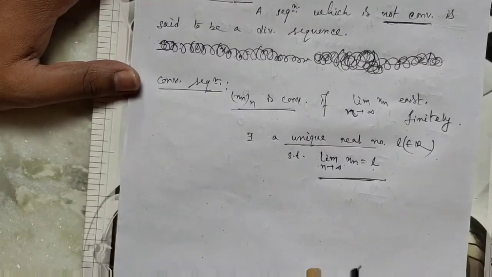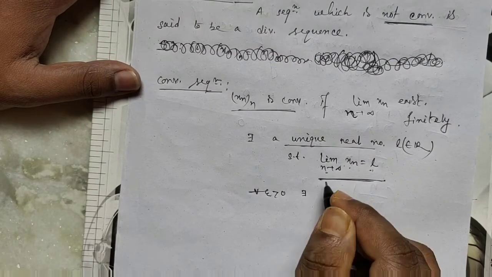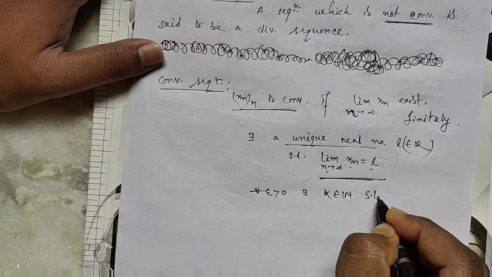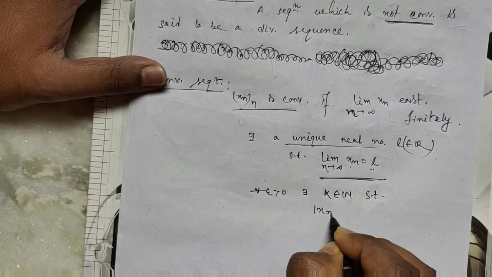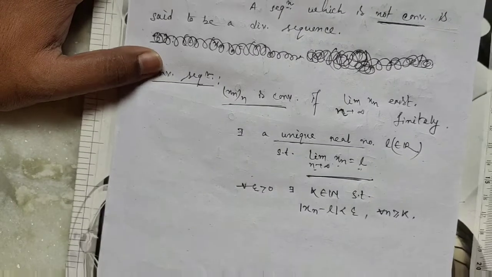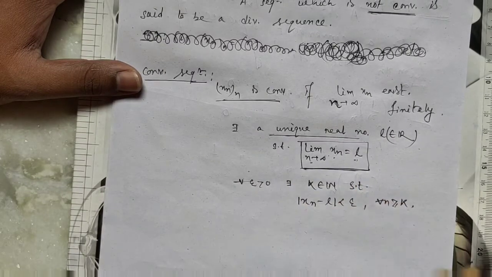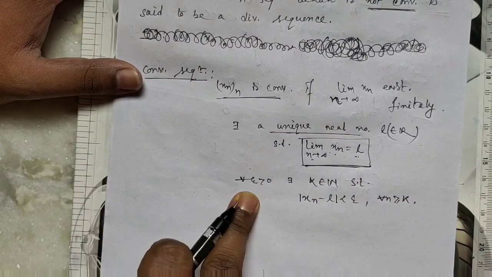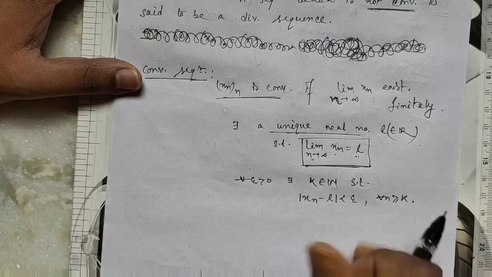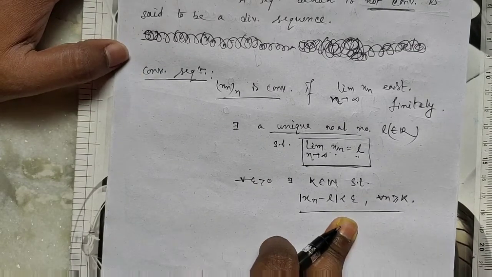So what is the definition? The limit of Xn equals L means: for each epsilon greater than 0, there exists a natural number k belongs to N such that mod of Xn minus L is less than epsilon for all n greater than or equal to k. This is our definition for the limit of Xn equal to L, and this is the definition of a convergent sequence.